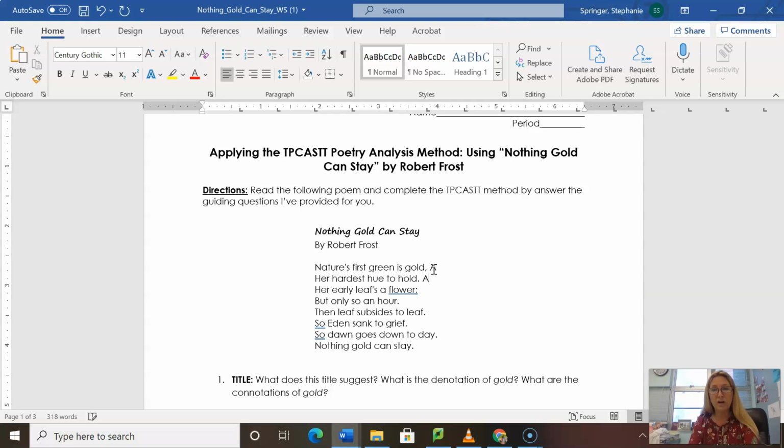Hold rhymes with gold, so that also gets an A. Flower does not rhyme with hold or gold, so that gets a B. Hour rhymes with flower, so that's a B. We have leaf is a C. Grief is a C. D, D. So if we look at the structure of the poem, it's an 8-line poem that has a rhyming couplet rhyme scheme. Two lines that rhyme together are called couplets. So the rhyme scheme is AA, BB, CC, DD.